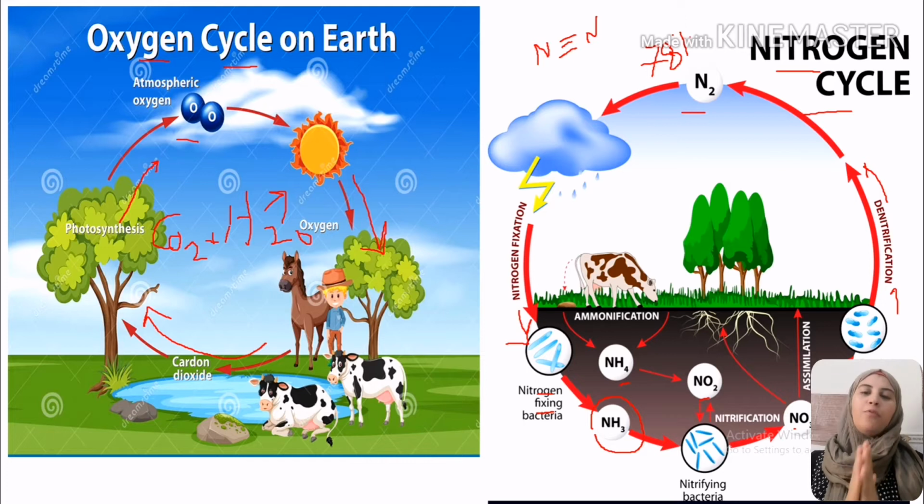Most plants are unable to make direct nitrogen fixation. They are unable to absorb nitrogen gas from the air and use it directly in their growth process. So in most cases, we need to add fertilizers. Fertilizers are rich in nitrogen compounds, and the plants will use fertilizers and nitrogen compounds from the soil for their growth.